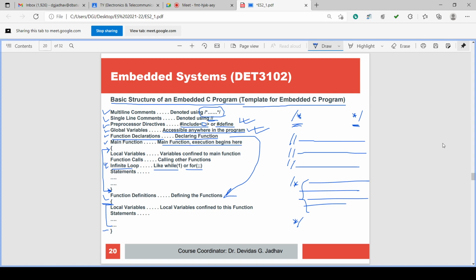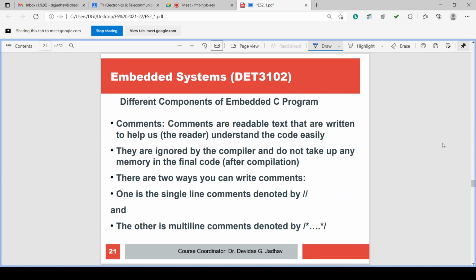Okay. Every program has its own structure. Accordingly, there is a structure: commenting may be there, preprocessor directives are there, global variable declaration and function declaration will be there, and then the main function will start. The main function ends and then function definitions start. Various function definitions can be there. The function definition as well as the main function have their own program instructions. They are enclosed by curly braces. And this main function may have local variables, function calls, infinite loops, statements, etc. And the function definitions also will have local variables and statements.